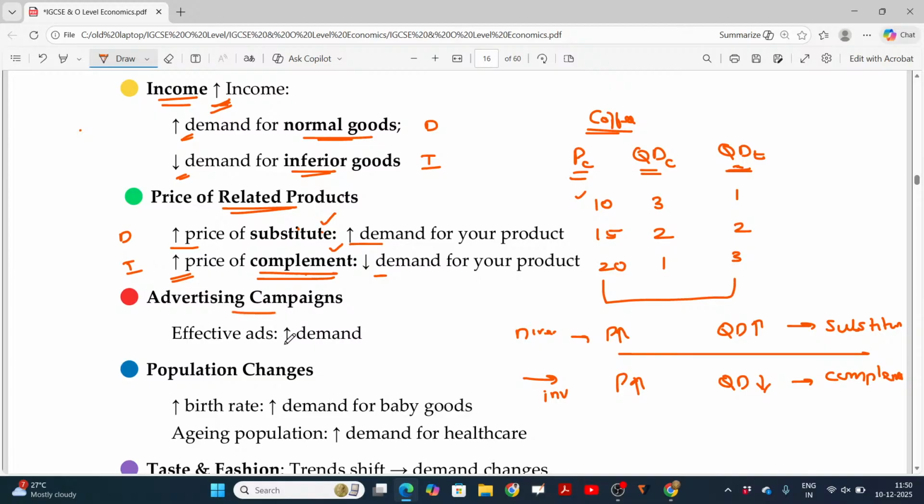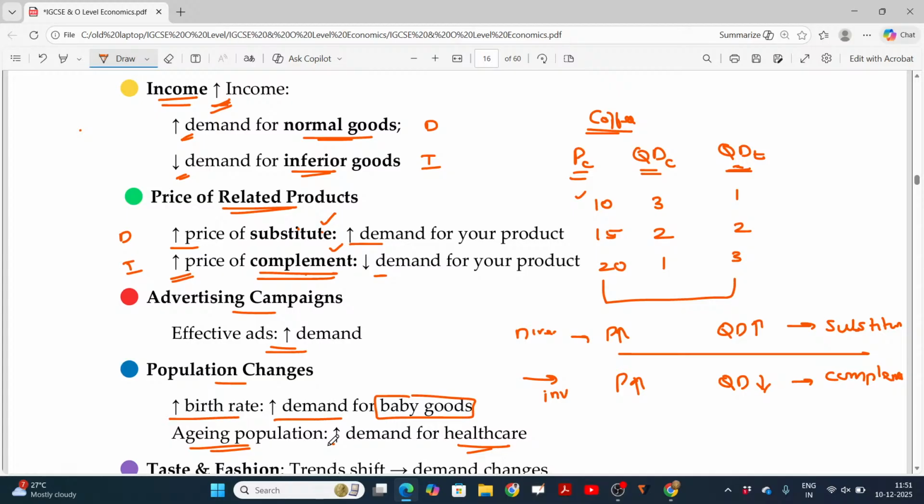Advertising campaign. If you do more advertisement, demand naturally will increase. If you are always watching the advertisement on TV, when you go out you will attempt to purchase that, so automatically demand will increase. And population change. A huge birth rate means the population increases, and ultimately it increases the demand for baby goods. And if the aging population increases, then demand for health care will also increase.